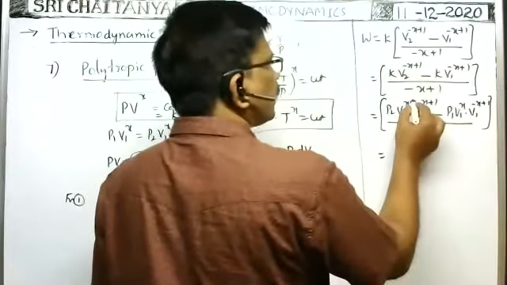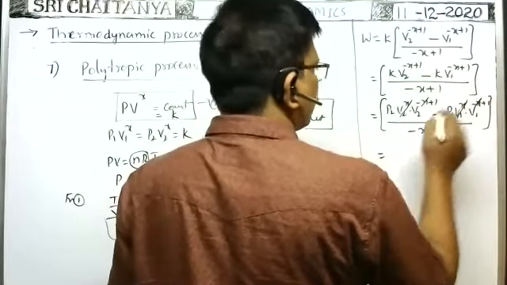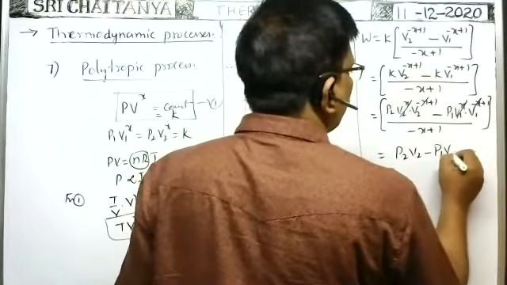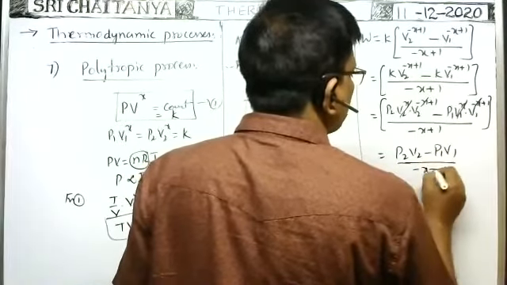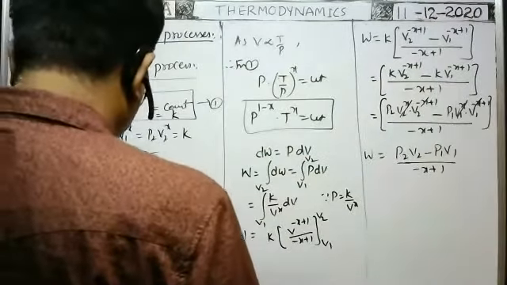So here V to the power of plus x and V to the power of minus x cancel, V1 to the power of plus x and V1 to the power of minus x cancel. Then remaining is P2 V2 minus P1 V1 by minus x plus 1. This is the formula for work done in terms of P1 V1, P2 V2.